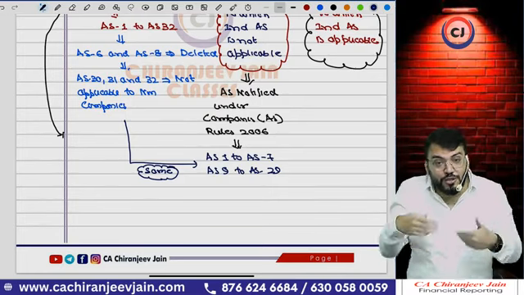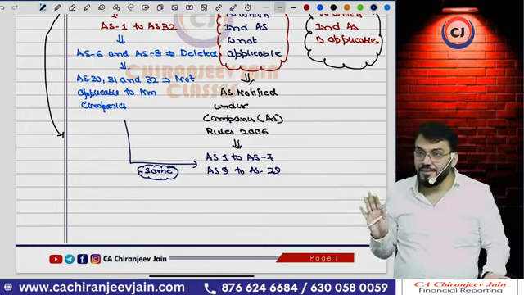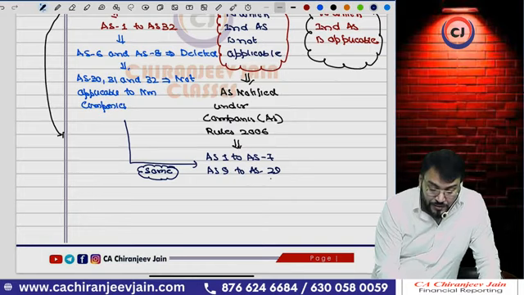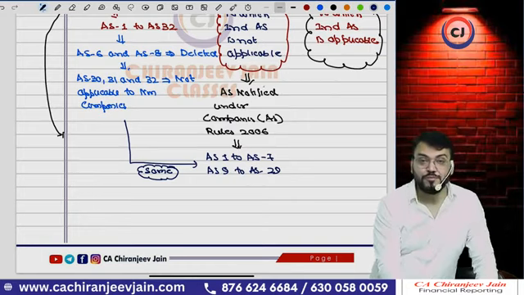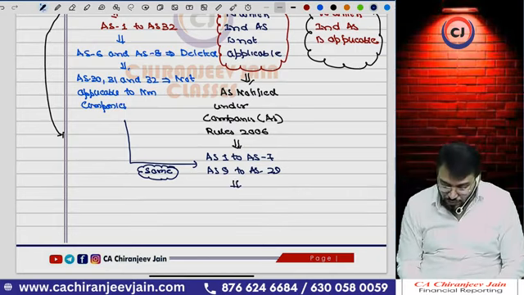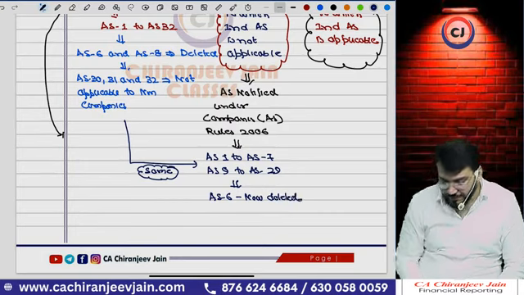If that was not notified, the question of applicability will not come. Are you able to understand? So AS30, 31, 32 were never notified in this rule. Got this point? And after that, AS6 was deleted.